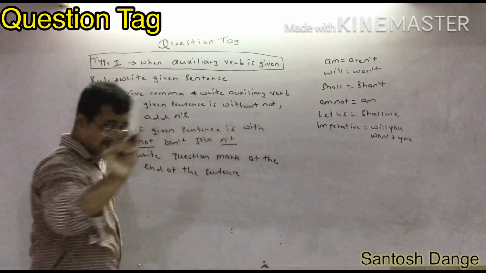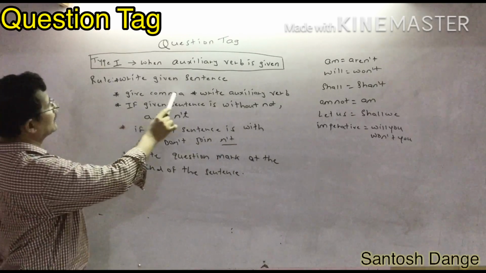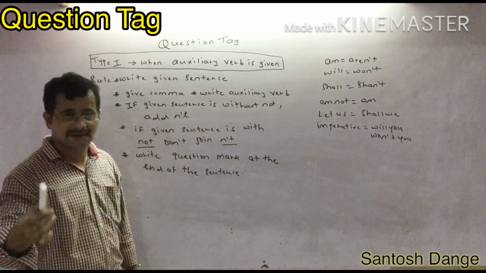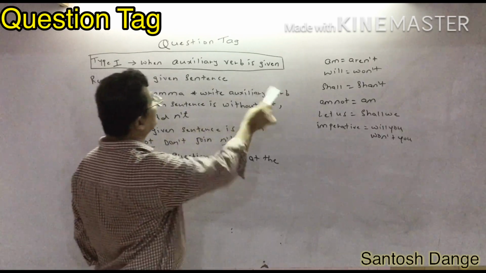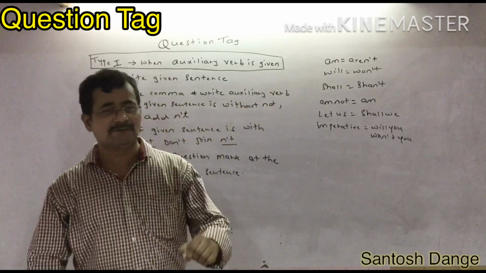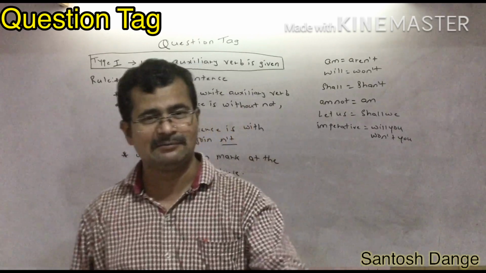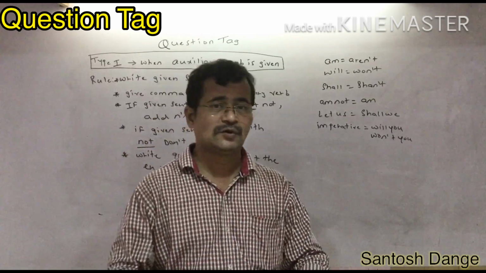So whenever an auxiliary verb is given, at that time rule number 1 is write the given sentence as it is. Rule number 2, give a comma after that sentence. After that you have to write the auxiliary verb. It means have, has, shall, will, may, must, might, whatever they have given, that you have to write as it is.